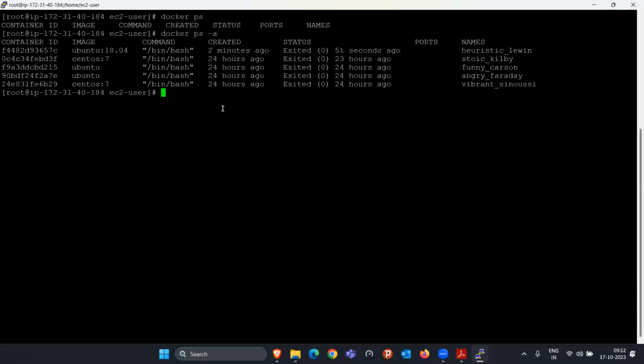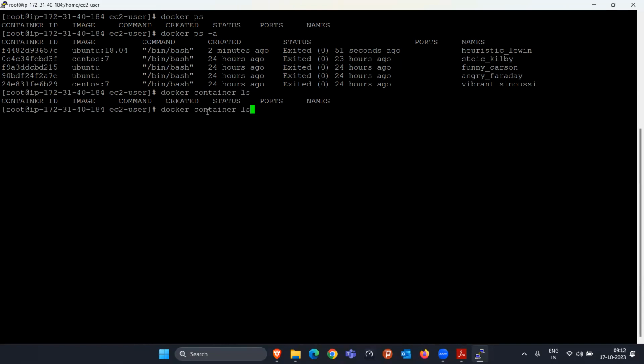So Docker says that I have some management commands also. Rather than writing docker ps, you can write it like this also: docker container ls, can you list all the containers? This is also giving exactly the same output. Currently it is showing no container is running, that's why nothing is printing.